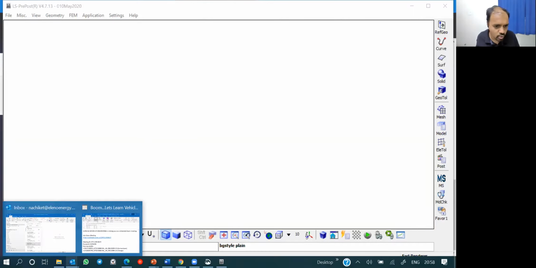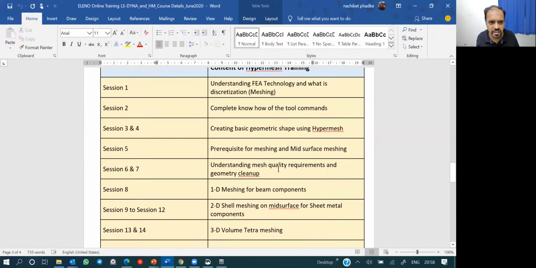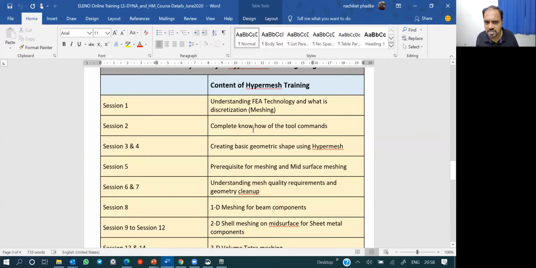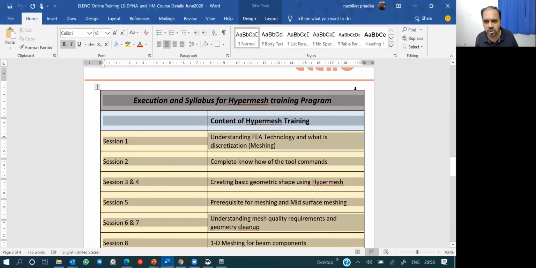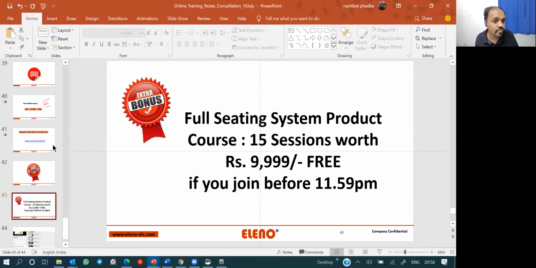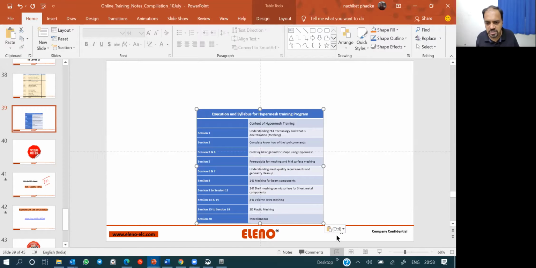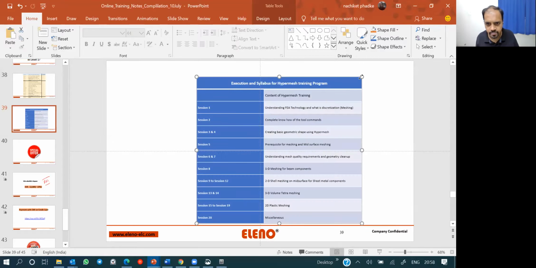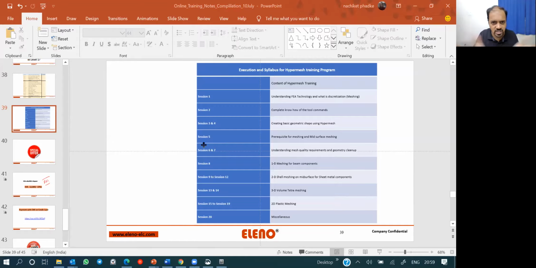So guys, I'll just show you how it is. I will open this Word file. You can see my screen, right? So here you can see Hypermesh, understanding FEA, complete know-how, creating basic geometry. This is Abhishek, this is the course content which I will put in our presentation right now. Here you go. So this is the course content for Hypermesh, and this is also for another 20 sessions. So this presentation will be with you guys.